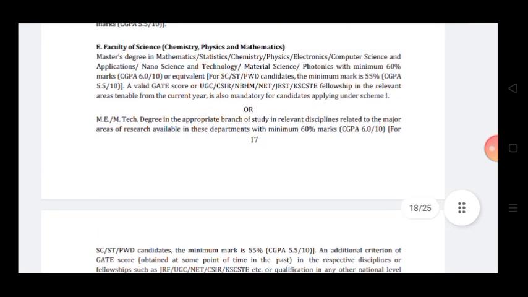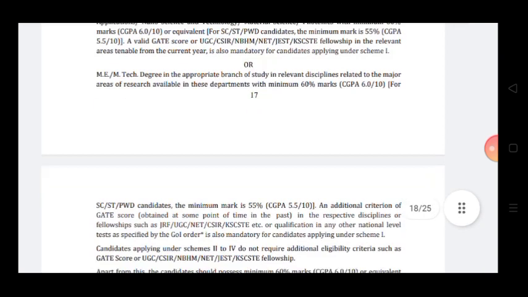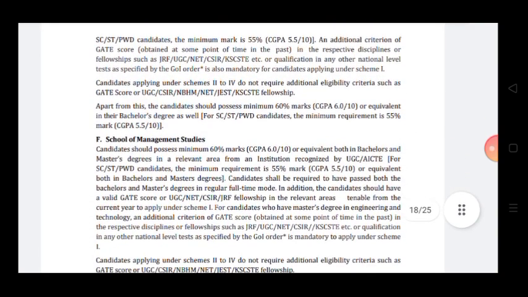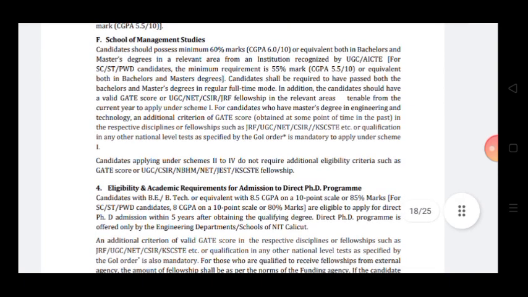Or if you have master's ME or MTech also with 60% marks, then you can apply for PhD in physics, chemistry or mathematics. School of Management Studies, same thing, 60% marks and GATE score requirement.